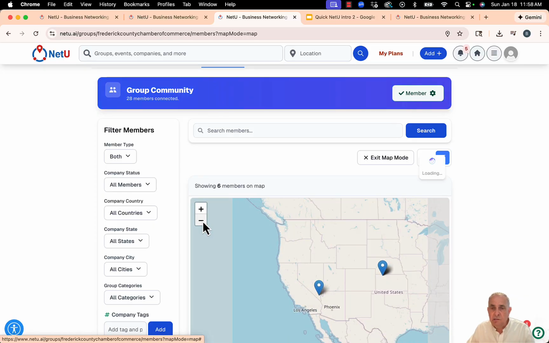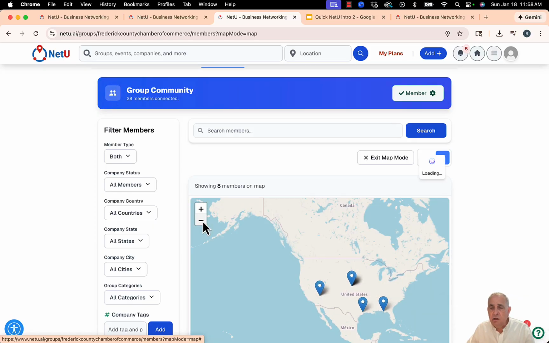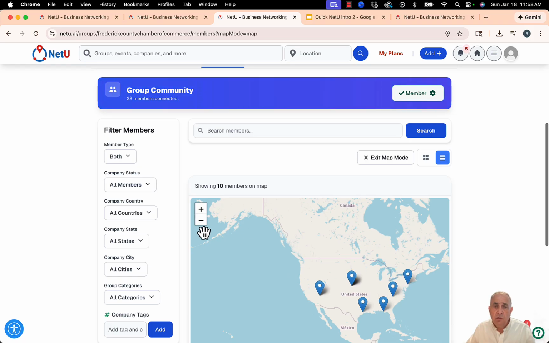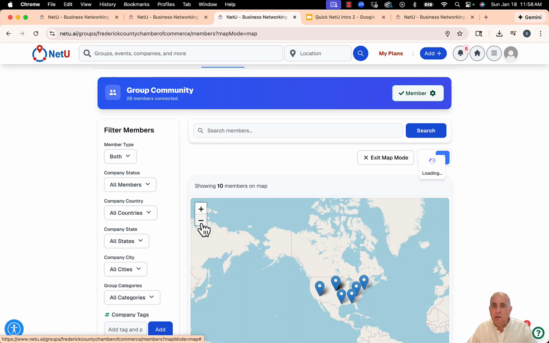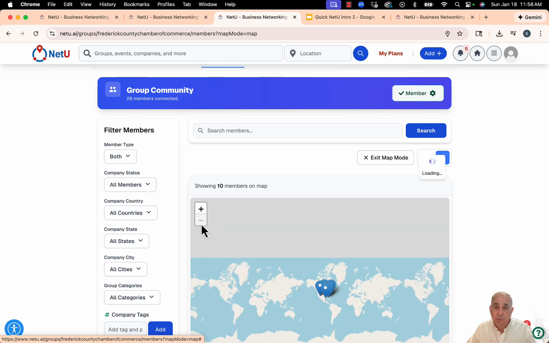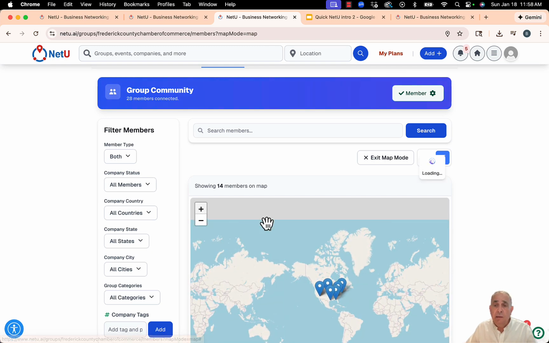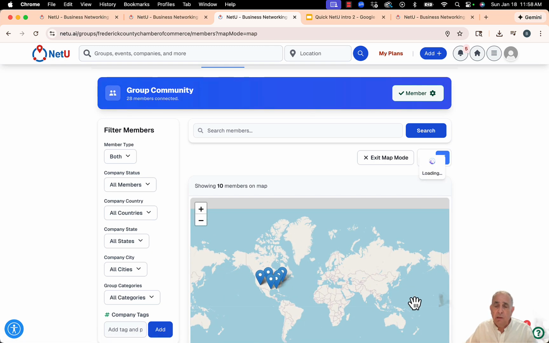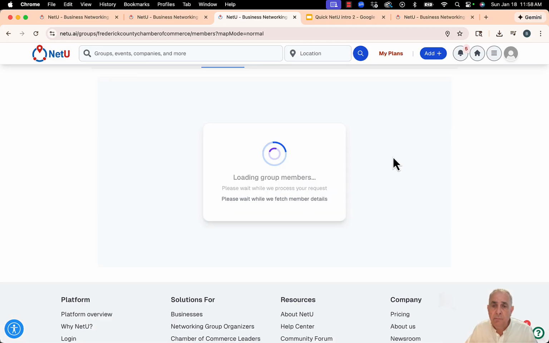One of them is in the Vegas area, and there are some in different areas scattered across the USA, and you can even scatter across the world if they happen to be there as well. And so let's exit the map view right now.